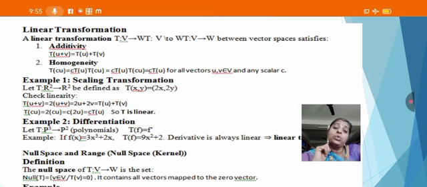T of cu is equal to 2 times cu, which is c times 2u, and 2u is nothing but T of u. So T satisfies these two, additivity and homogeneity, so we can say T is linear. In the same way, I have given one more example for the differentiation function.